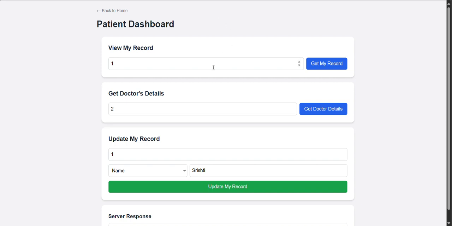Here, a patient logs in through the web interface, viewing their record and submitting an update request.